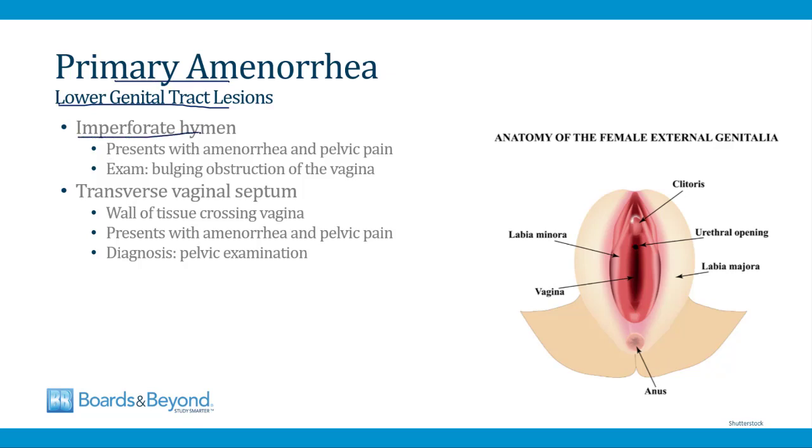An imperforate hymen is when there's a sealed membrane over the vaginal opening. This can present with amenorrhea and pelvic pain because the woman isn't able to menstruate normally. Tissue accumulates behind the hymen. Sometimes on exam you can see a bulging obstruction to the vagina if a girl has primary amenorrhea and symptoms from an imperforate hymen. And then another lower genital tract lesion is a transverse vaginal septum. This is where a wall of tissue develops crossing the vagina. This also presents as amenorrhea and pelvic pain because the tissue from menstruation backs up behind the obstruction, and this is also usually diagnosed by a pelvic examination.